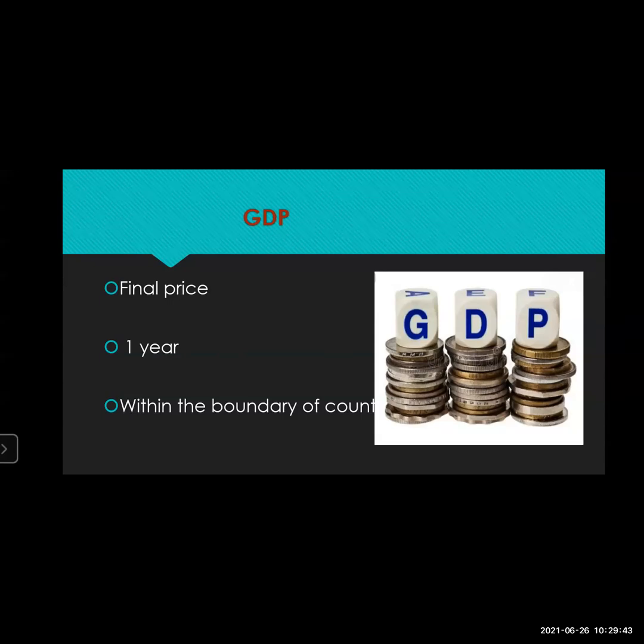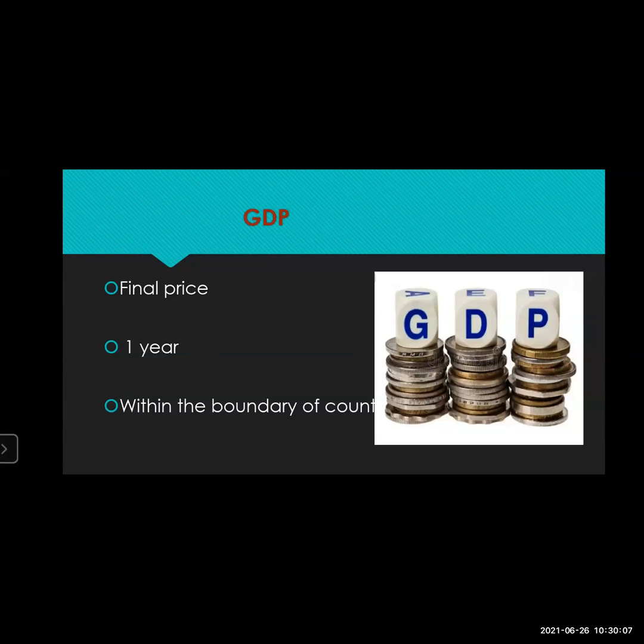And the next is that the product must be within the boundary of the country. Whatever product is made within the boundary of your own country is calculated in the GDP. For example, Indian companies contribute to the GDP.